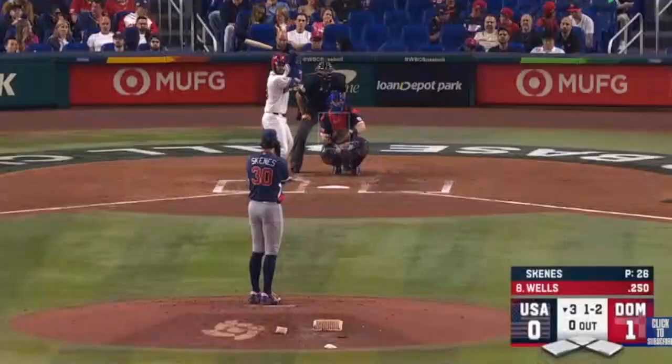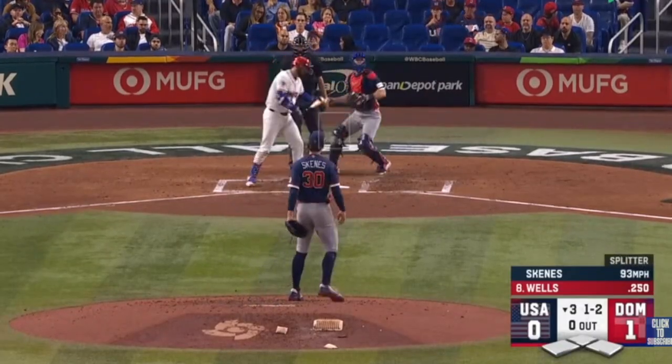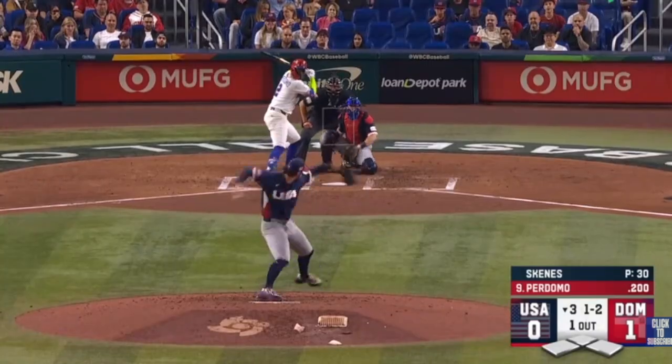Paul Skeens, top gun, back on the bump. Facing the catcher for the DR, Austin Wells. Austin Wells goes down swinging. That'll be the first out here in the bottom of the third. Paul Skeens with the punch out.